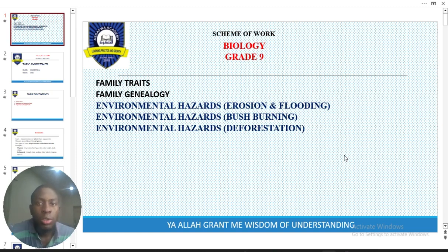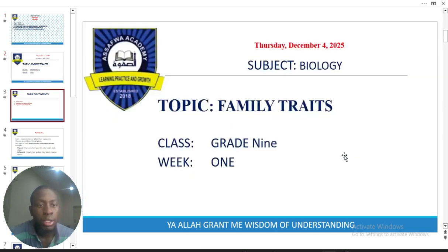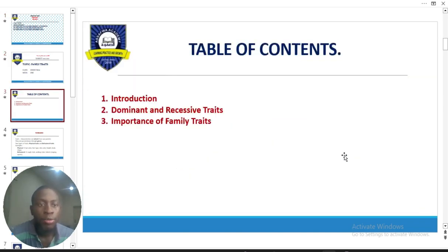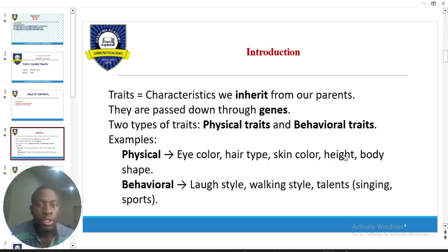So we are going to recap or revise everything that we have done so far, which includes the following topics: family traits, genealogy, and environmental hazards, which include erosion, flooding, bush burning, and deforestation. All right, starting with family traits. I believe you all will remember what family trait is. We are going to revise it again.